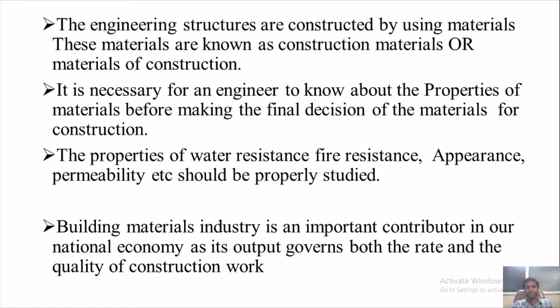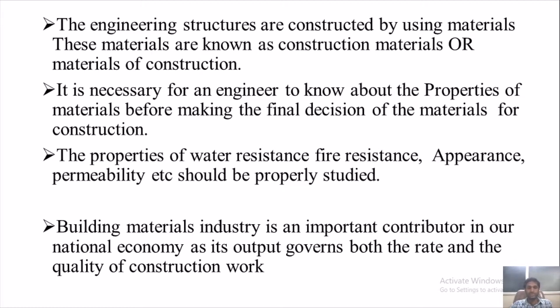Before making a final decision, the people involved in the construction, like engineers, architects, and consultants, should decide what kind of materials to use based on various parameters and choices. Properties like water resistance, fire resistance, appearance, permeability, etc. should be properly studied before choosing the materials, because a material chosen for one place may not be suitable for another location.